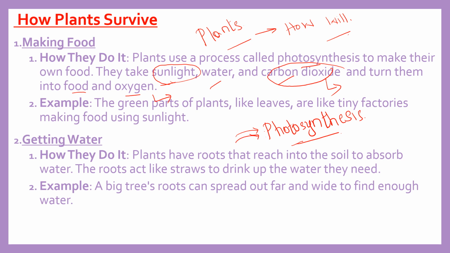So what do you see here? Sunlight. If there is no sunlight, plants can make no food, right? So sunlight is important, and water is also important. Okay, and carbon dioxide also is important. With all this, only then can plants make their own food. When one is not there, the plants won't survive. So you have to ensure that there is proper sunlight for the plants, and you have to give them water, and carbon dioxide they will anyway take from the atmosphere. You need not do anything for that.